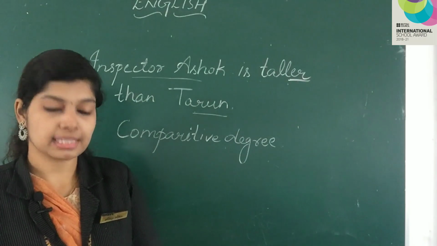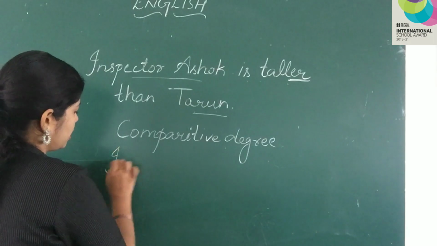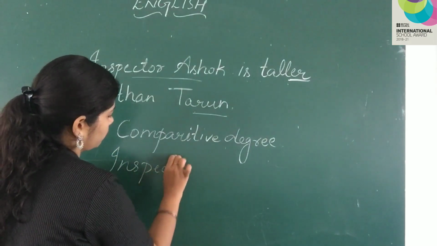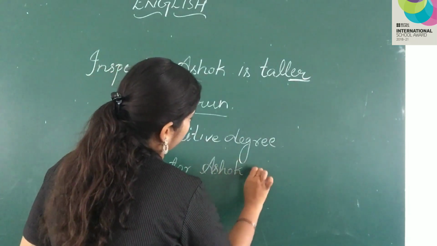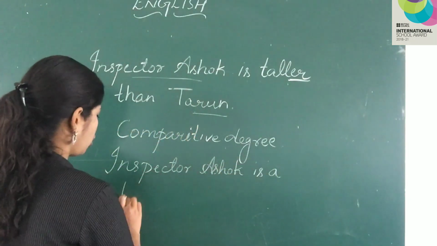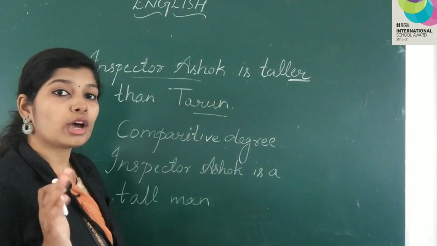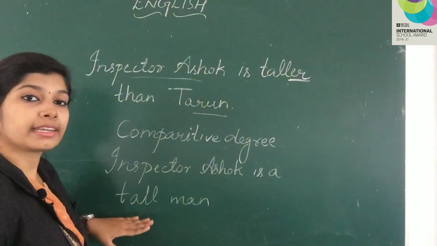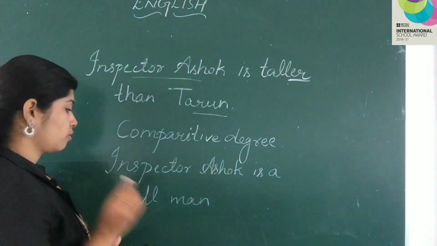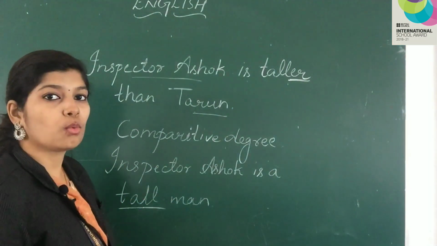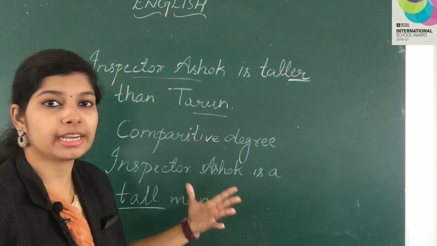Here, example is tall. If we are not comparing, if we are saying Inspector Ashok is a tall man, here we are only talking about Inspector Ashok. So we are not adding ER. I have only written tall. Why? Because I am not comparing Inspector Ashok with anybody here.